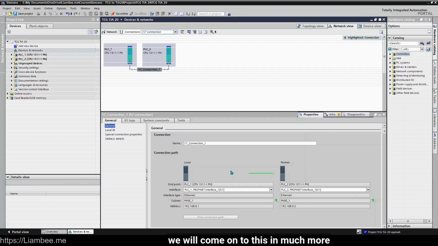And again, we will come on to this in much more detail as we go through the course in the dedicated networking section. But because we're working around devices and networks at the moment, it's something that I wanted to bring to attention, that this is the place that we do the networking. And it can be straightforward for very simple connections, and it can be a little bit more complicated for connections where you don't know information about the partner you're talking to, or that you're not talking to another Siemens product or a later or earlier version than the one that you're working with. But everything is handled in here.